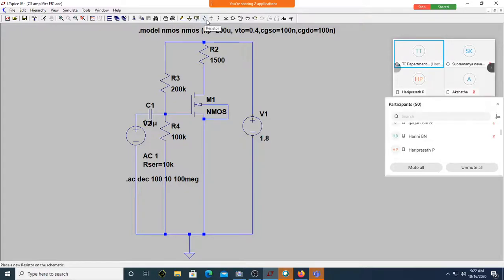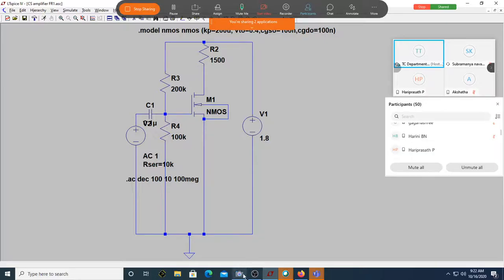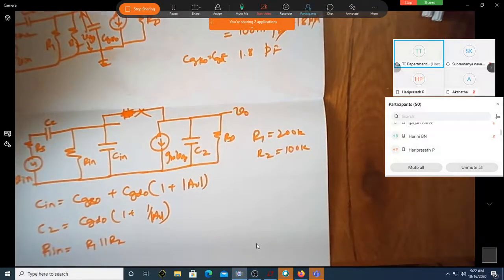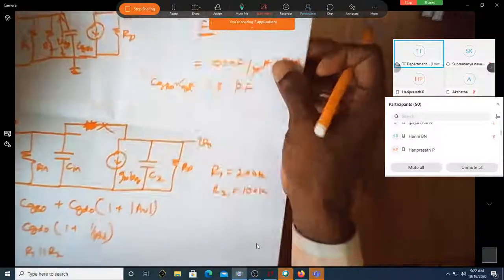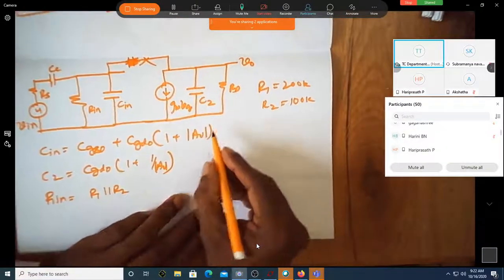I'll go back here. How do I share my camera? Okay, is camera visible? Fine. Can somebody say what is F1?